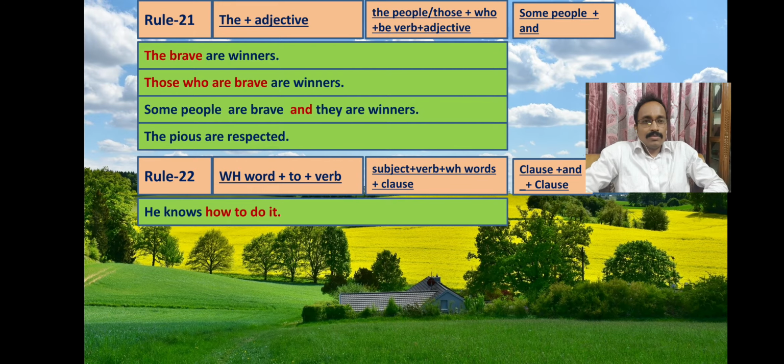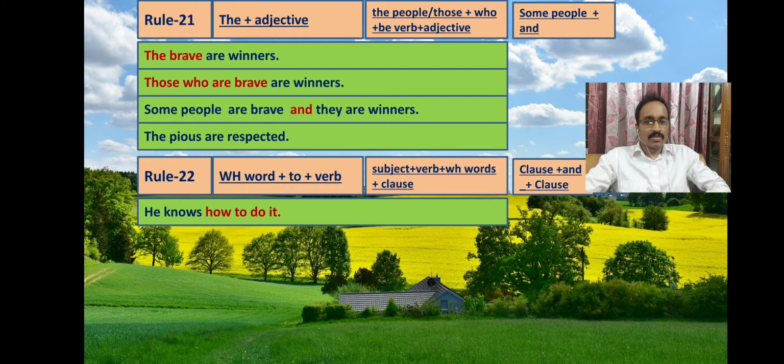So see the example. He knows how to do it. So he knows, here is the principal clause, or here you see all the characteristics of a sentence. He is the subject and knows is the final verb. Now how to do it, here we find the WH word plus to plus verb 1. Now how to make it a complex sentence.